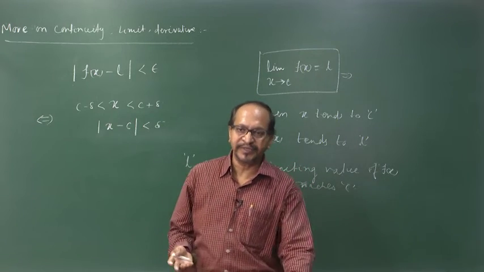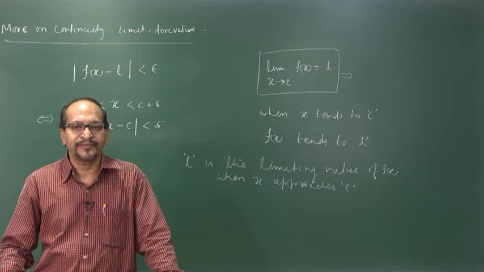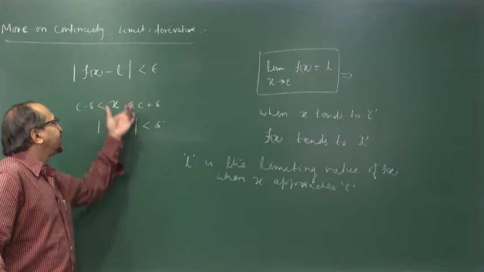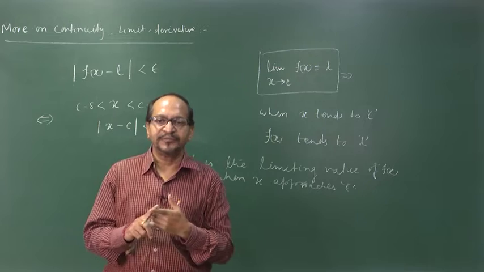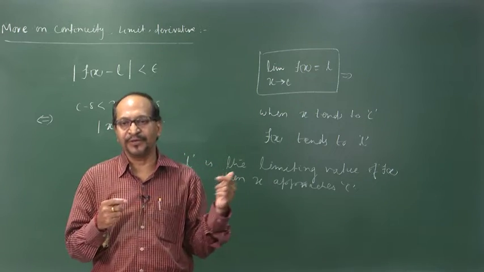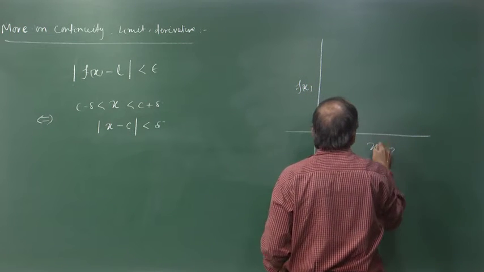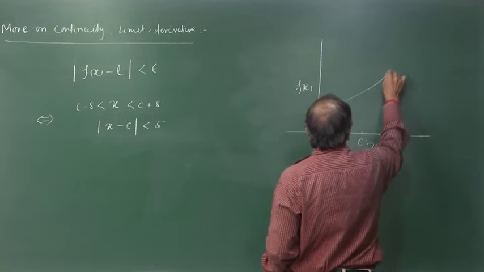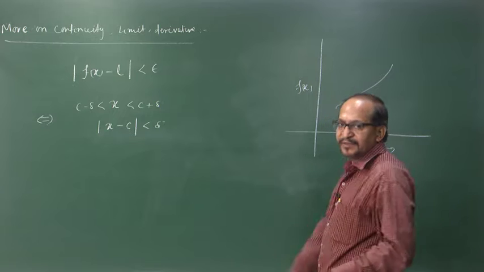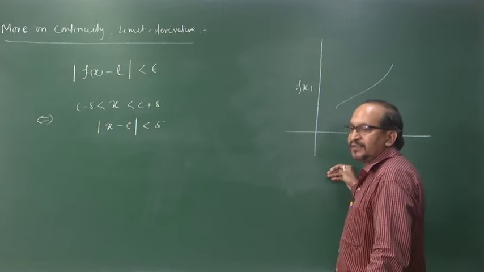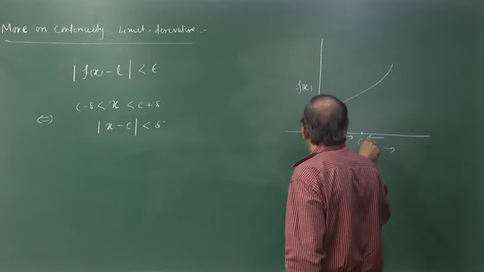Then it is another point whether this limiting value is equal to the function value at C or not, okay. But for the limit to exist, this is the condition to be satisfied, and we may approach C from either side, from up, from down. I mean, suppose this is f of x, this is x, and this is a point C on the curve. So, we can approach C from this side, this is called your right hand approach, and we can approach C from the left side.